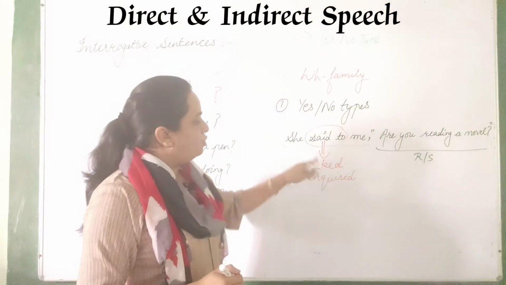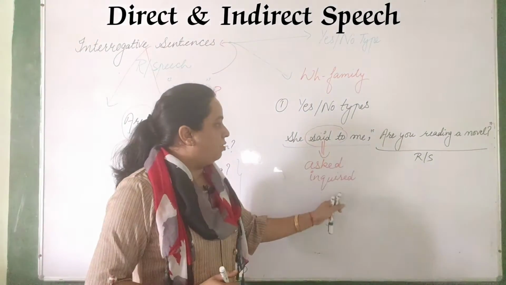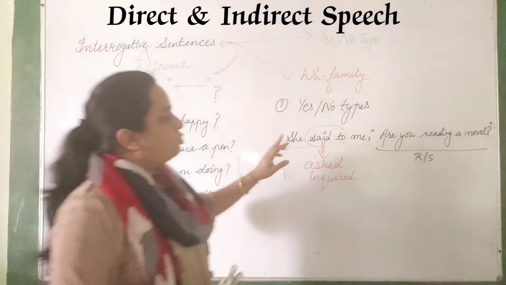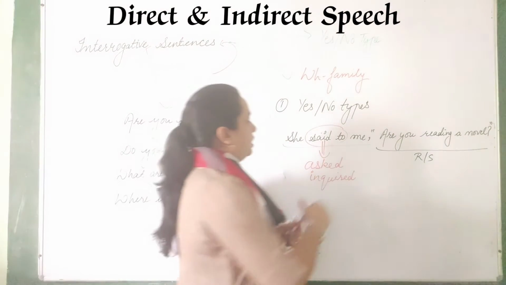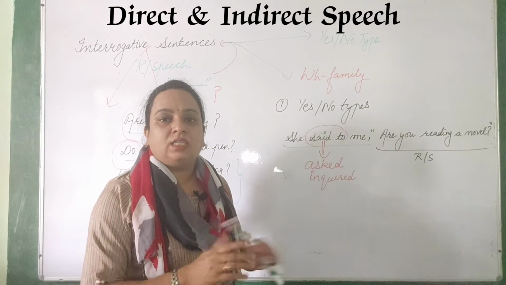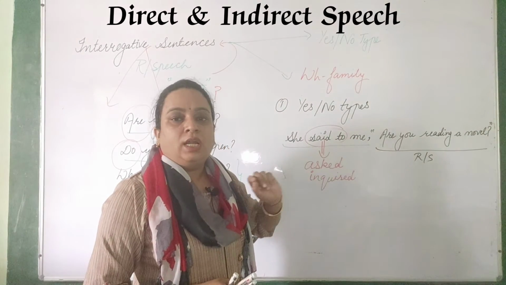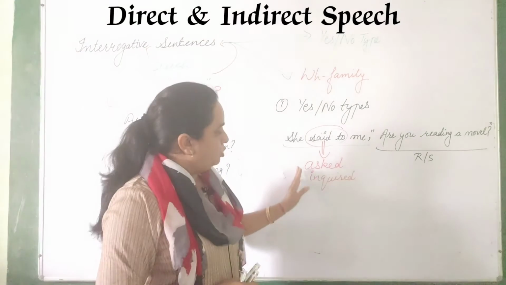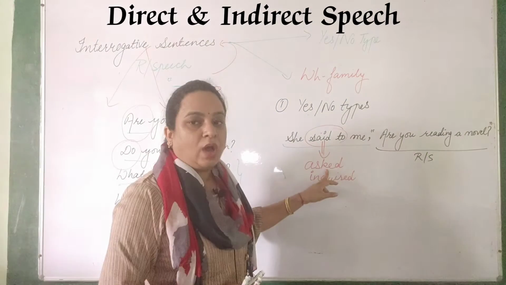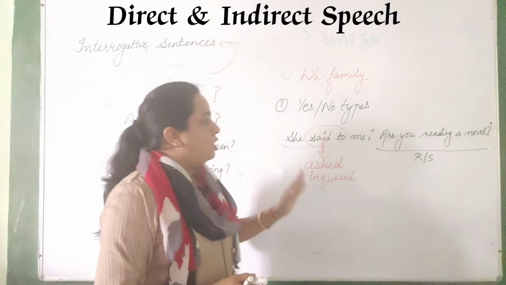Asked or inquired, whatever you like, that you have to do. So this said to you have to change to asked or inquired, right? This is the first change. Clear? You will not write asked to or inquired to, it is directly asked or inquired, right? As we change said to into told only, and told to is wrong, here also said to changes into asked or inquired, whatever you like.